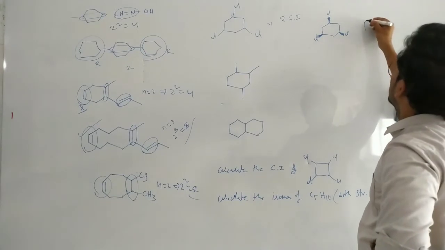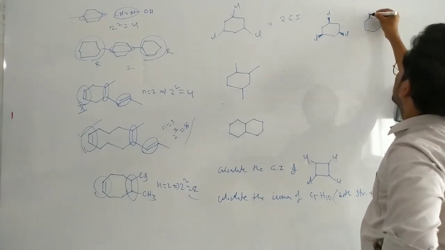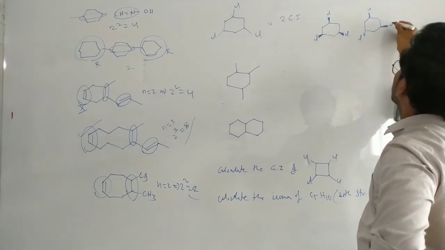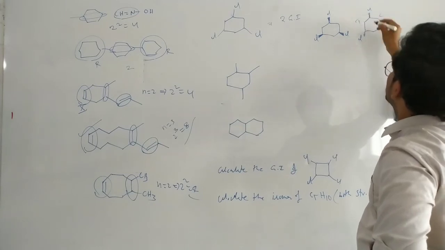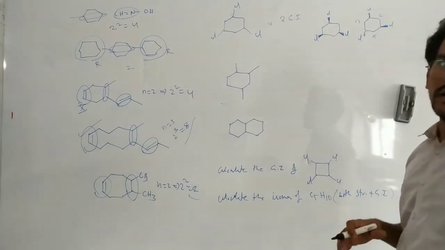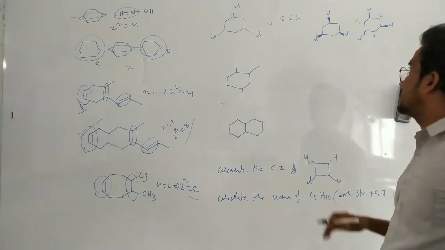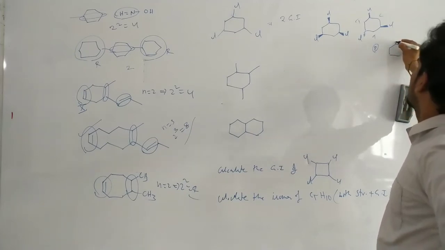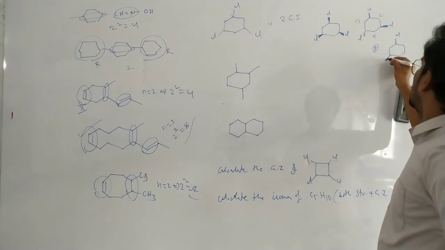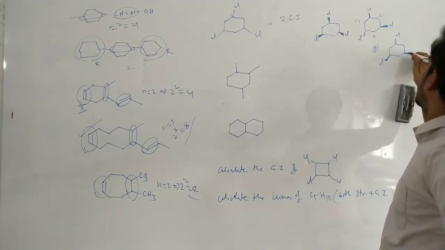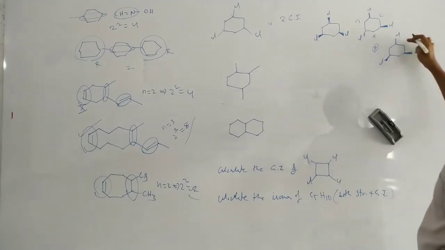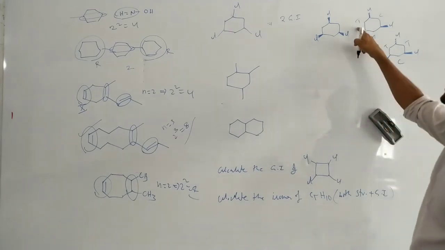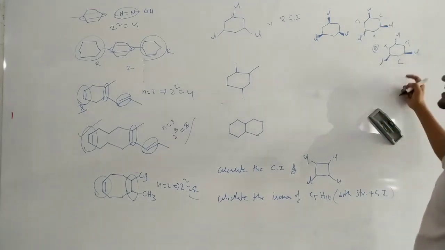Now here, above the plane, below the plane, here above the plane. These two are cis position, these two are trans position. All in trans position is not possible for this one. If you write it like this, with chlorine, these two are trans, these two are trans, these two are cis. That means two trans, one is cis.